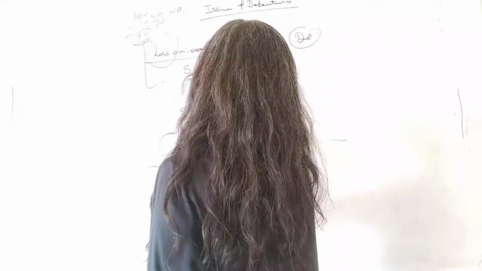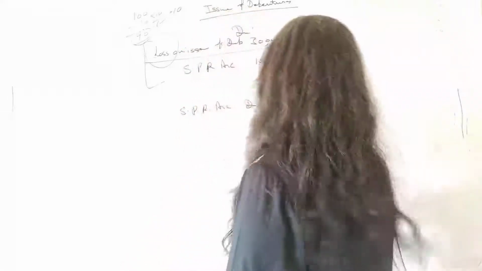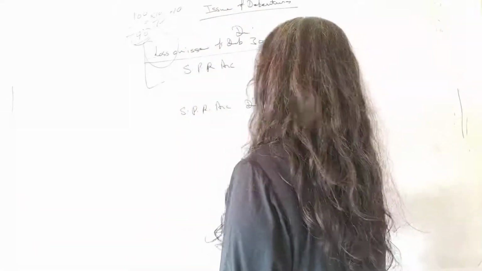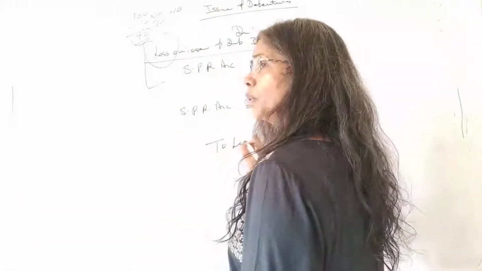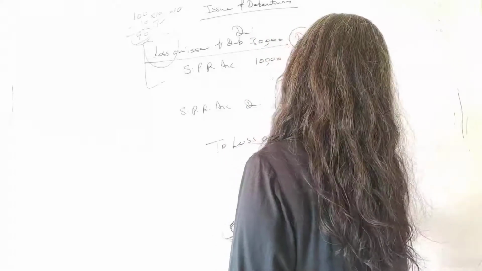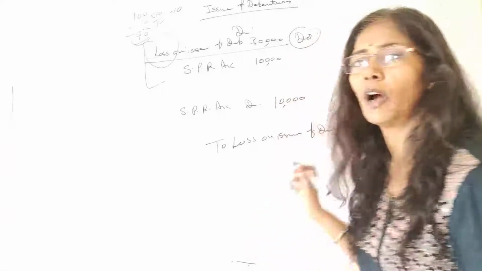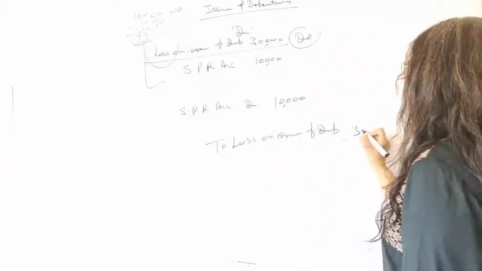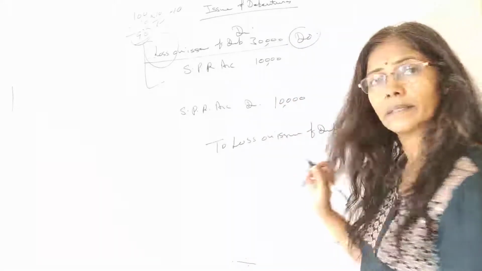Fine. Here security premium reserve account is debited. How much do I have in this? 10,000 only. And it is mandatory that I write off the whole loss on issue of debenture, and how much is that? 30,000. Is that clear?